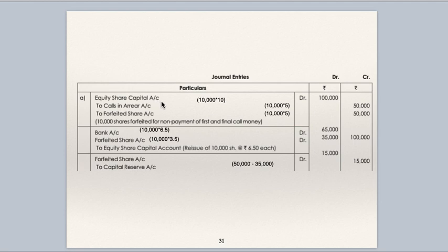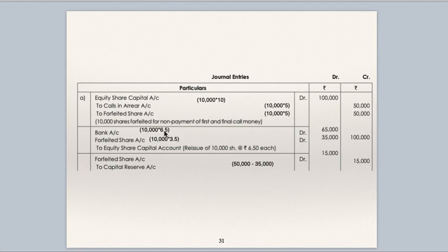Equity share capital account debit 10,000 into 10, 1 lakh. Number of shares forfeited, 10,000. Amount called up is 10. To calls in arrears, 10,000 into 5. To forfeited shares account, 10,000 into 5. 5 rupees is in arrears, which will go to calls in arrears account. 5 rupees is received, which will go to forfeited shares account.